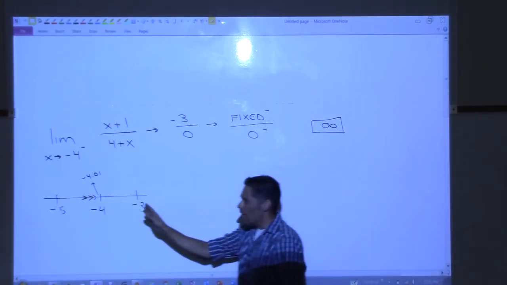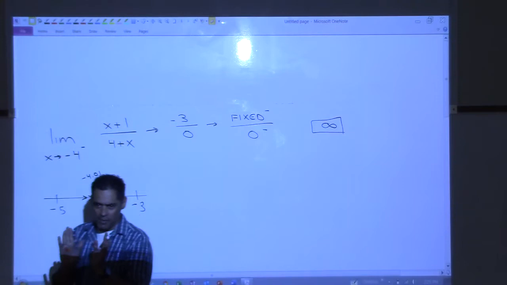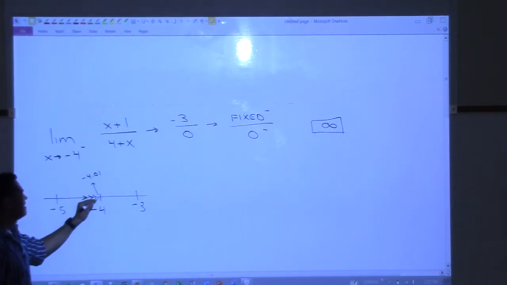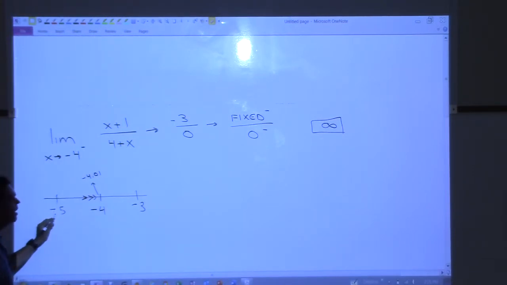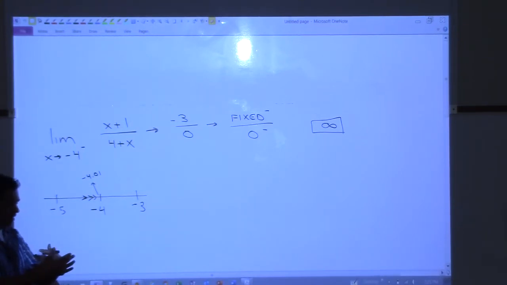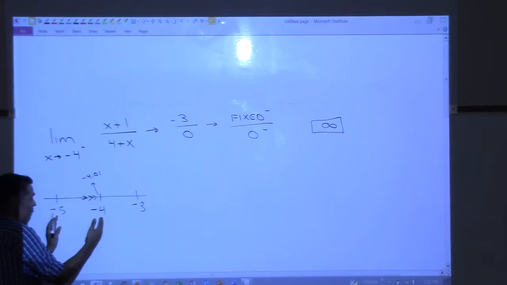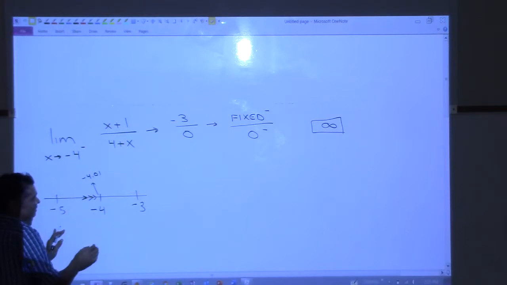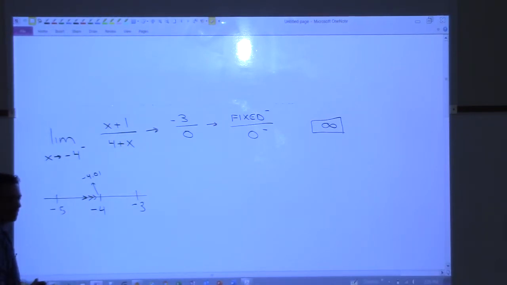The tricky part of this, just be careful with the number line here whenever you're looking at negative numbers from left and right. Would it be easier to use like a smaller number? Nope. What do you mean by smaller number? Like -5? To me, -5 is just not close enough to -4. I mean, it would work. I just say that just so you don't confuse myself. Yeah, I mean, if it helps you, yeah, but this is that closeness thing that we're talking about. I think -5 is really far away from -4, but you could argue that -4.01 is really far, right? So, yeah, if it helps you, just pick anything on this side, plug it in.